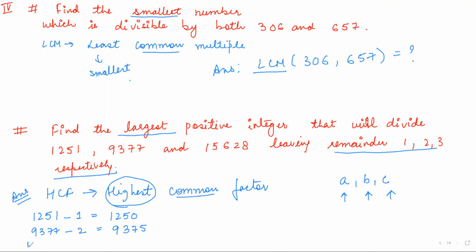Now this 15628 is leaving a remainder 3. So 15625 is exactly divisible by this HCF. So the answer is basically you have to find the HCF of these three numbers: 1250, 9375 and 15625.